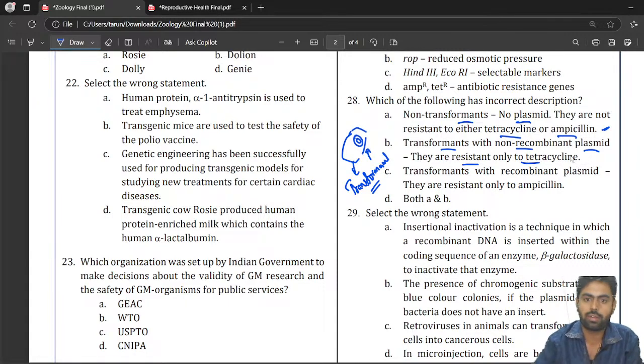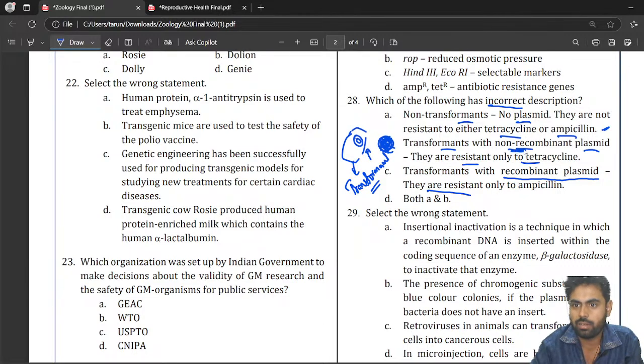No, this is not correct actually. Transformant means with a recombinant plasmid. So B is not correct at all. Because B is incorrect, this will be our correct answer. Transformant means they have recombinant plasmid. Non-transformant means no plasmid.